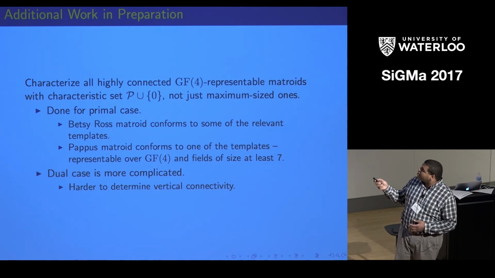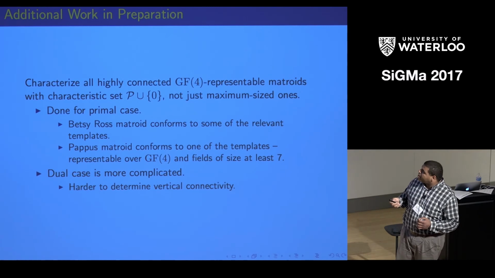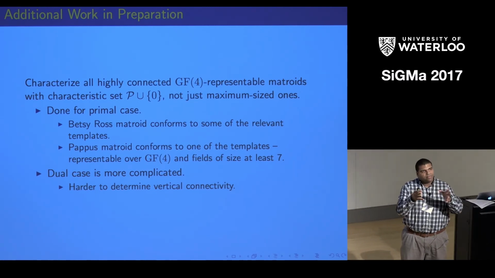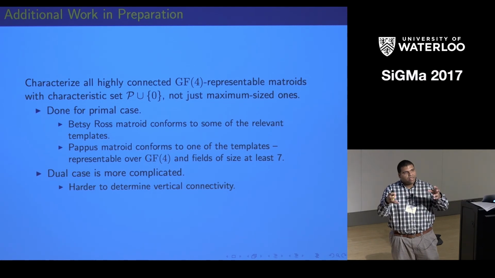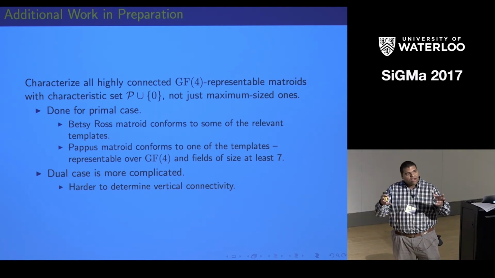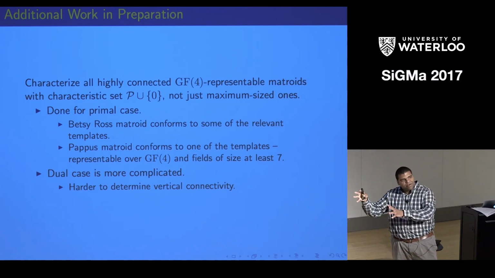We are still trying to characterize all of the highly connected matroids here, and the way these templates work is there's one set of columns that if you make that set of columns as big as possible, then the matroid you get from it is going to be as big as possible. But if we want to characterize all of the highly connected ones, then we actually make that set of columns as small as possible, and we can make something else bigger.